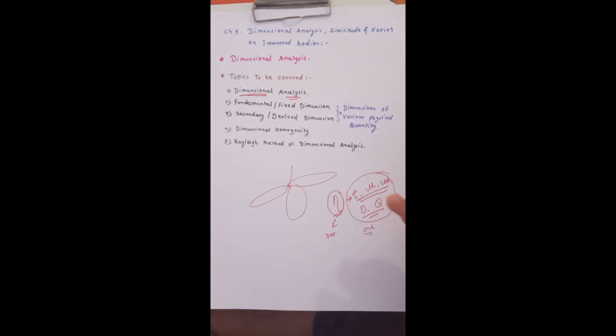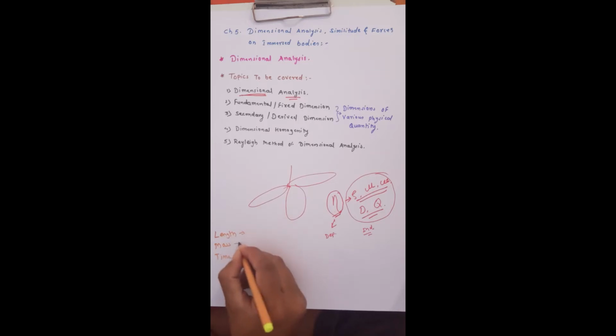So in case of dimensional analysis, we basically take length, mass and time. These are called fundamental dimensions. Length will be denoted in terms of L, mass will be denoted in terms of M, and time will be denoted in terms of T.